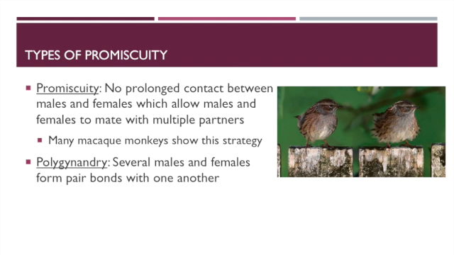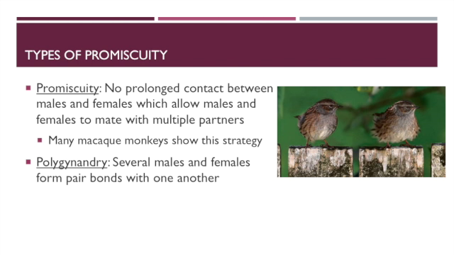When a female comes into estrus, she mates with multiple males that are in her troop, and even males that may be on the outskirts of her troop. And the idea here is that she's increasing genetic variability, she's increasing sperm competition, and so she's getting the best quality sperm for her offspring, which allows them to survive into the next generation.